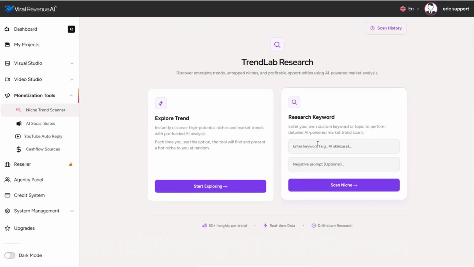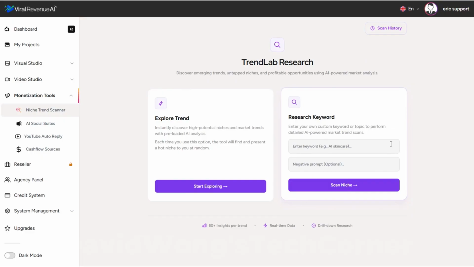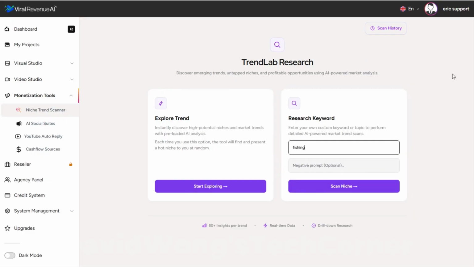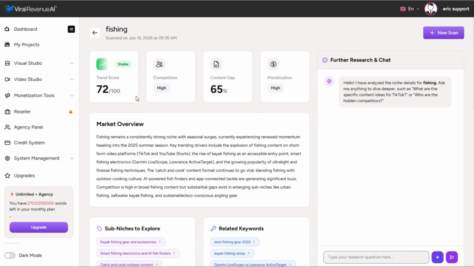Now, over here on the keyword research side, you can enter something that maybe you're interested in. I happen to love fishing. I've always thought it might be cool to start a fishing related business. So I could type in fishing and click Scan Niche. And here you can see the results are very different from that profitable niche it found for me moments ago.